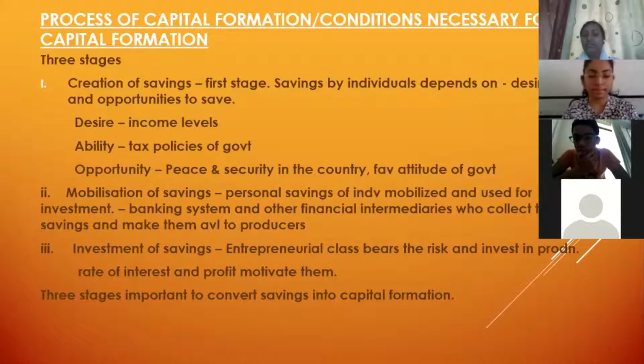Okay, third is the opportunity to save. Now in our country only, suppose we take the valley, that is our J&K, or we take the northeast, these are disturbed places. For a business person, for any person for that matter, they will not feel secure in these regions.